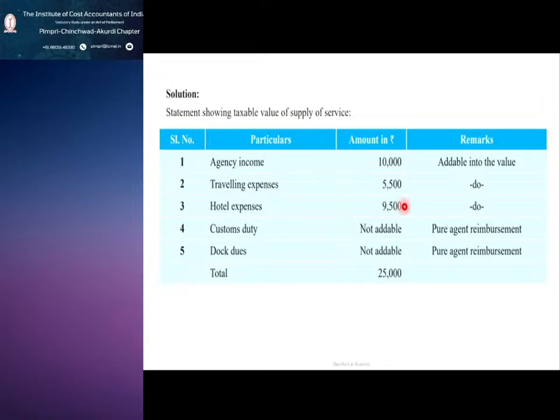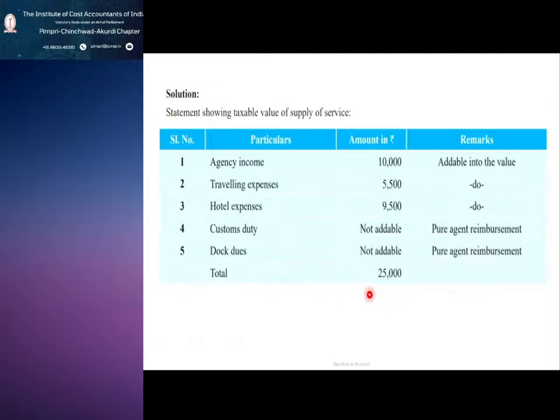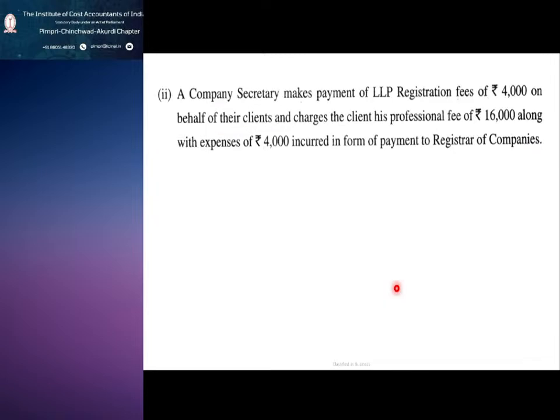So the first three will be the taxable supply of pure agent, that is in the hands of customs broker. So only 10,500 and 9,000, which is 25,000. This I am showing only for example to recollect. I am going to the problem back. So you can see, read this question again.